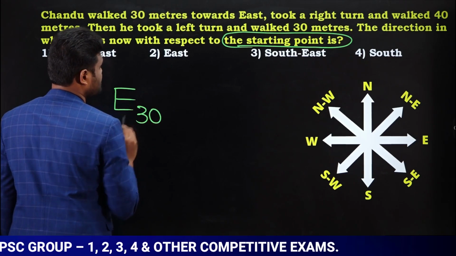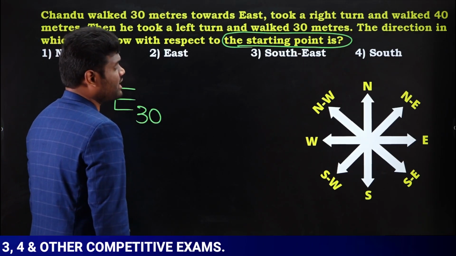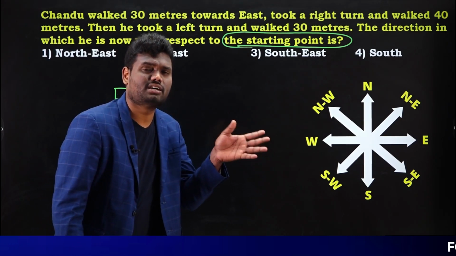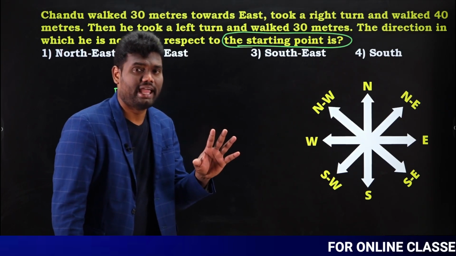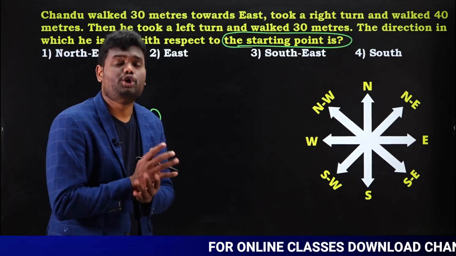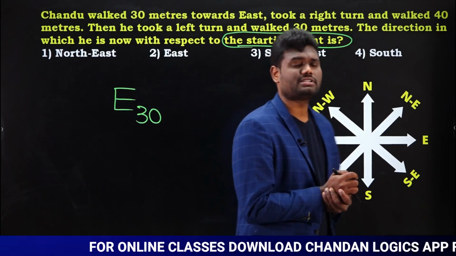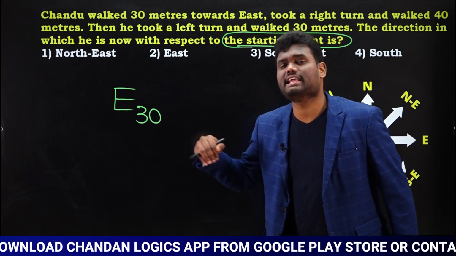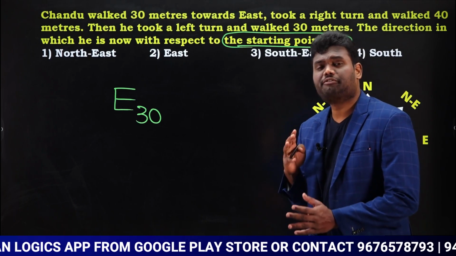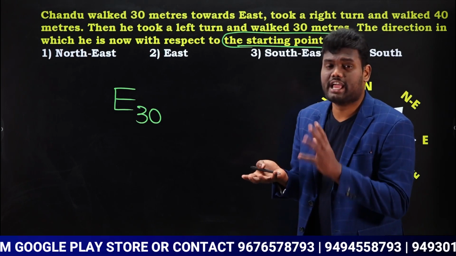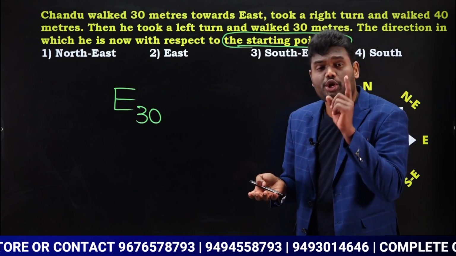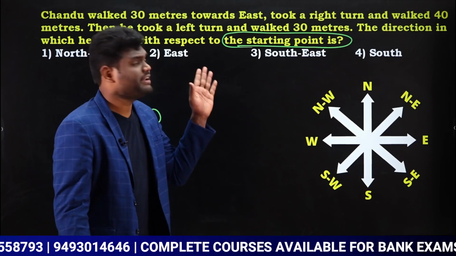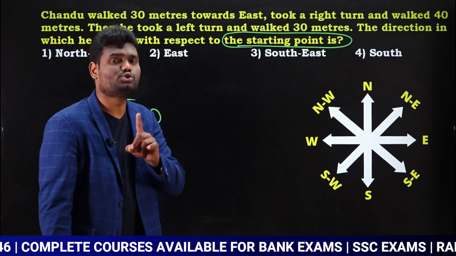So east 30 meters. Next what happened? He took a right turn. Now look here. It is not said in terms of directions like west, north, south. It is in terms of left, right. But you know what happens when the person is traveling in east direction. If he turns right, he is going to go in which direction? If he turns left, in which direction is he going to travel? You know that, because we have already discussed that in the introduction class. Yes or no? That is the reason, even if the question is in this way, you are supposed to manage that.